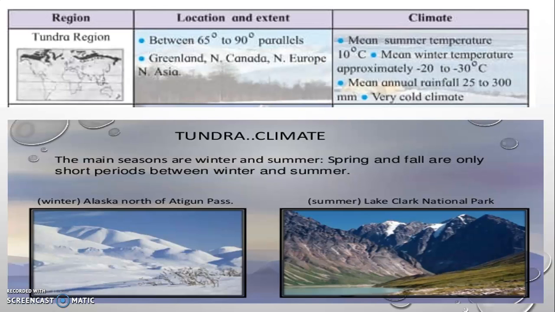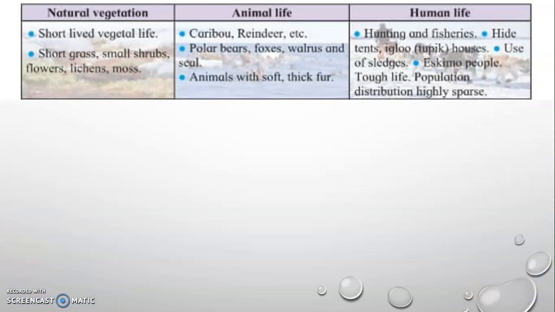So the main seasons are summer and winter, and spring and autumn are also for a short period. So you can see Alaska on one side, on the other side you have the Lake Clark, that is a national park. So these are the different things of the tundra region, the location and climate.